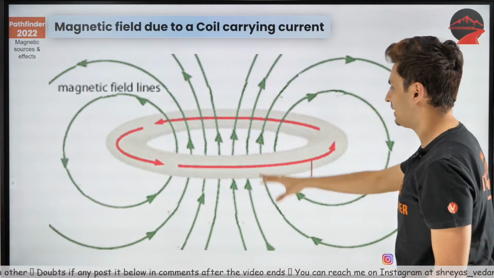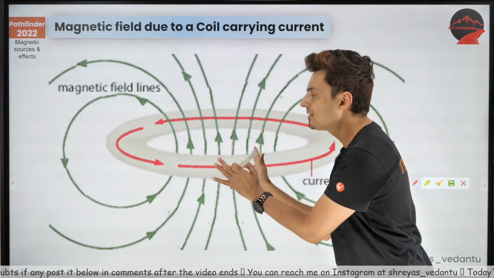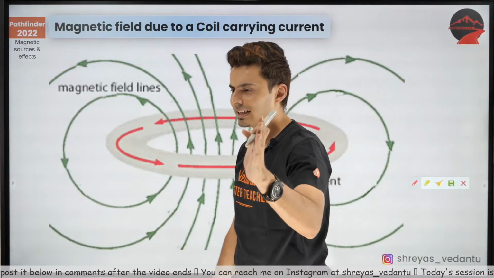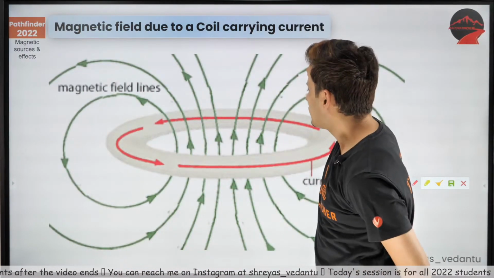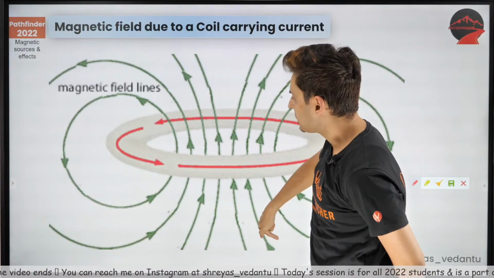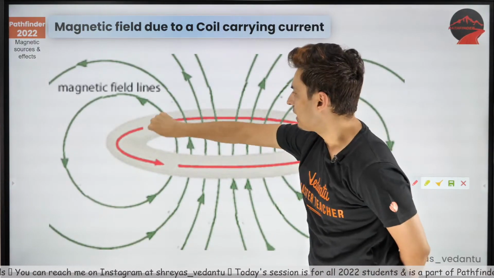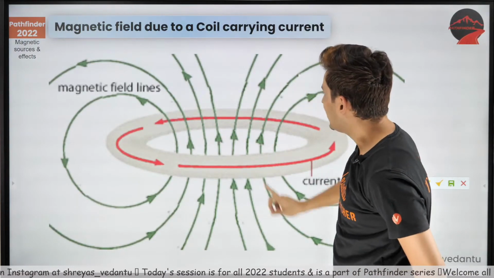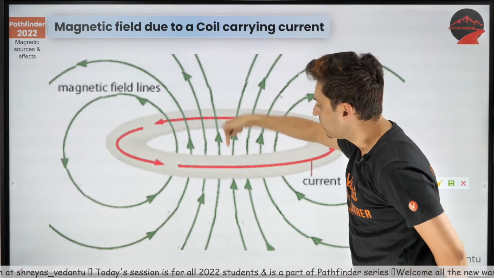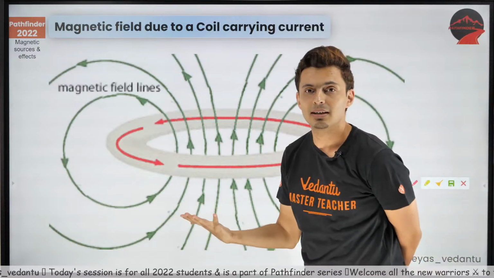This is the total magnetic field lines, and this is very easy to remember. Yes, it's very easy to remember, guys. I'll tell you what you should do. Some people forget, sir, should it be up or should it be down? Sir, what if the direction of the current changes? Obviously, if the current goes the other way, the field lines, instead of going like this, will go like that. But how do you remember that?